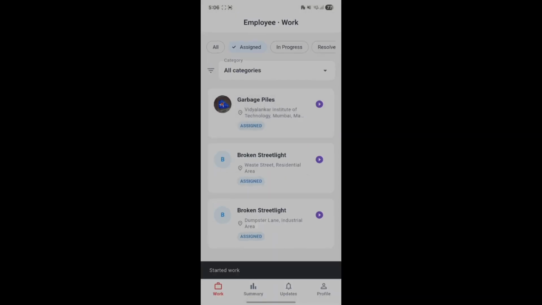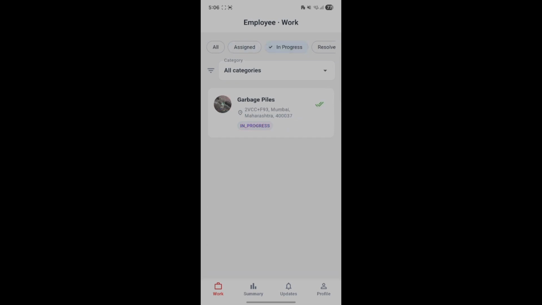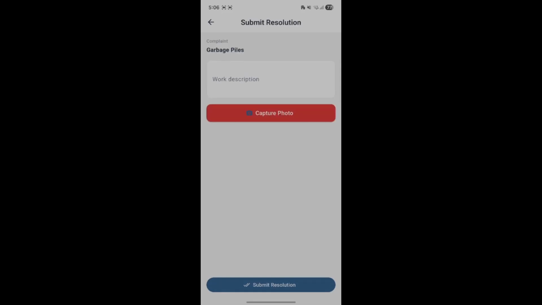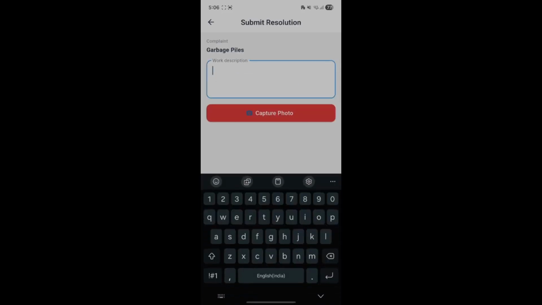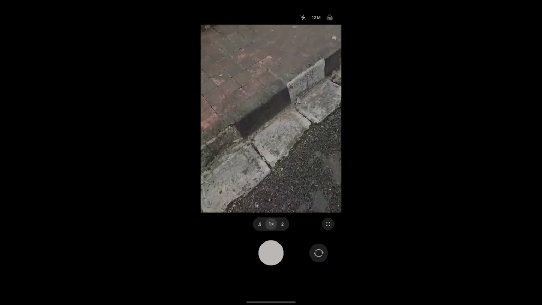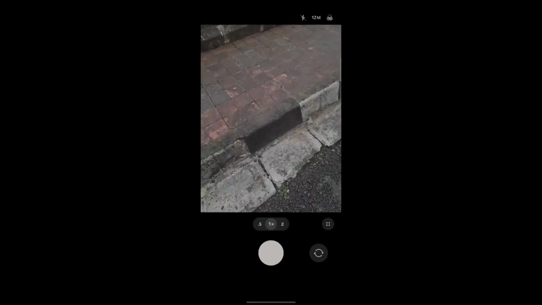This option just patches the status of the complaint to the in progress. So now we go to in progress. Now let's suppose the work has been done, the cleaning has been done. Now we want to update the resolution. Now we can write some short description about it. And we take photo of the clean street.